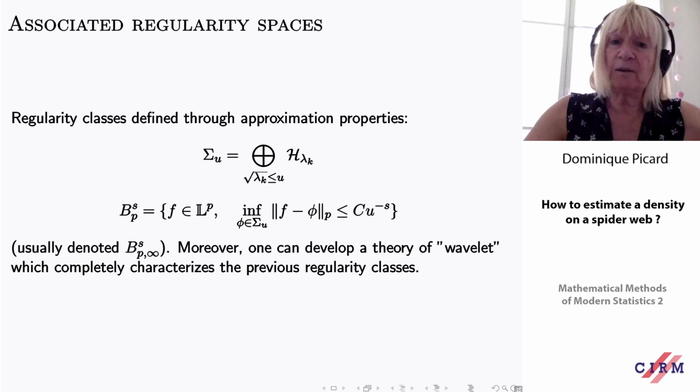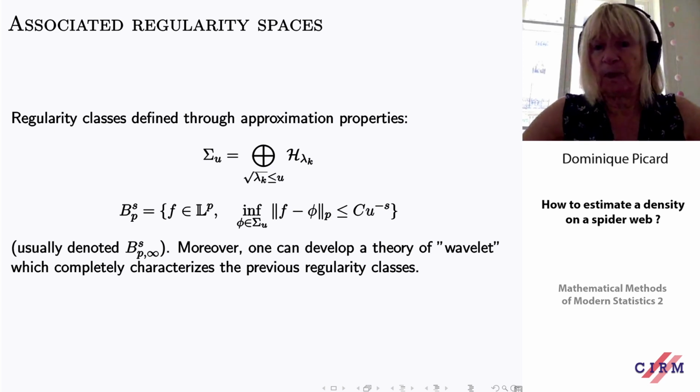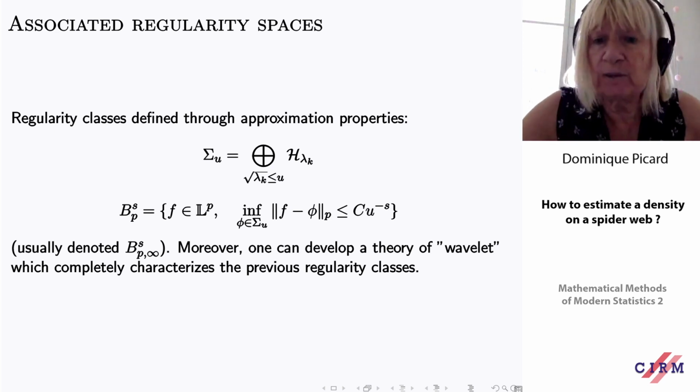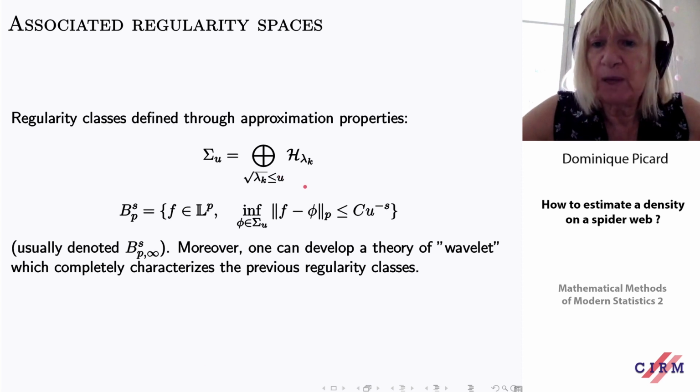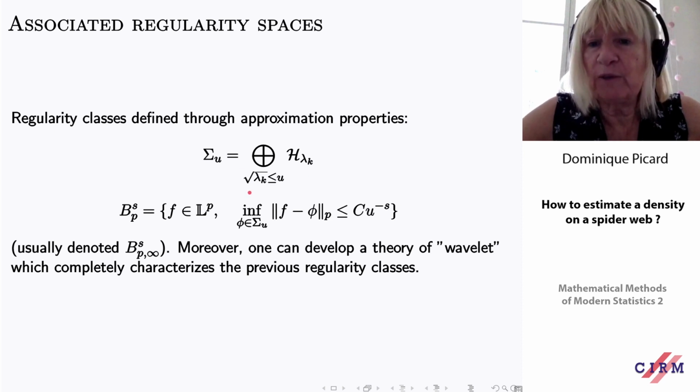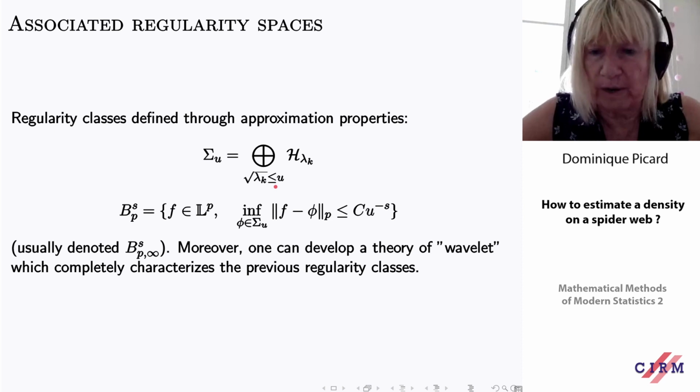And now we consider regularity classes. So what are regularity classes? We consider sigma u, which is the sum of the eigenspaces associated with all the eigenvalues such that the eigenvalue is less than u squared.